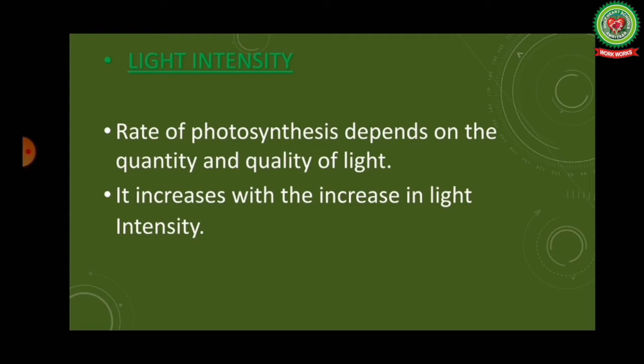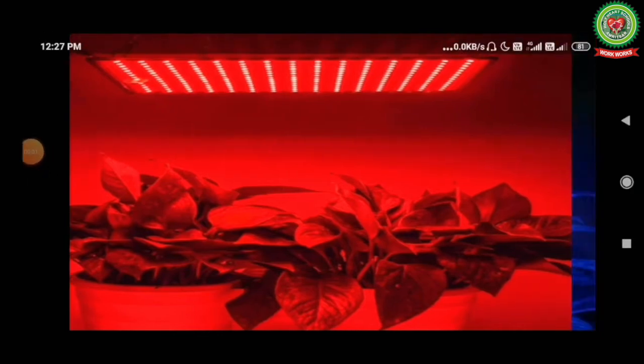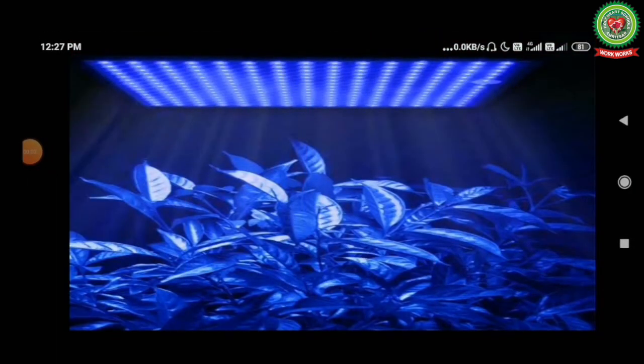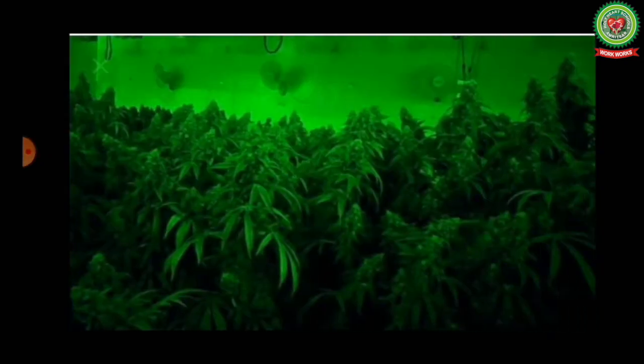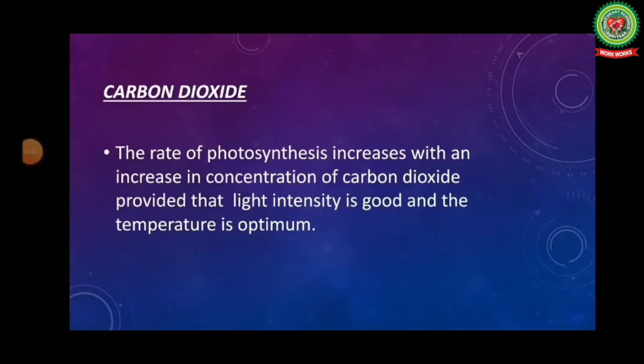Children, the rate of photosynthesis depends on the quantity and quality of light. It increases with the increase in light intensity. In red light and in blue light, the rate of photosynthesis is maximum, while in green light, the rate of photosynthesis is minimum. Now, next is carbon dioxide.